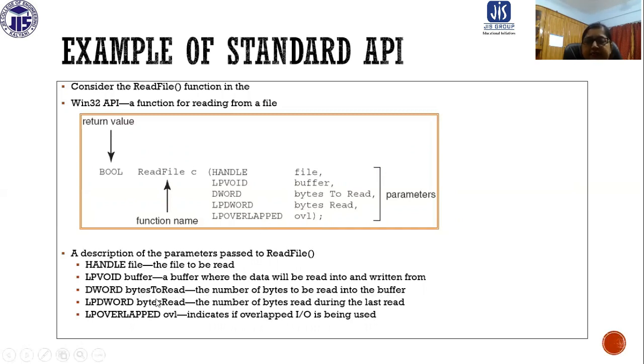LPDWORD bytesRead, this parameter is for the number of bytes read during the last read. And LPOVERLAPPED ovl, this is going to indicate whether overlapped I/O is being used. So whenever you use this ReadFile function in the Win32 API, these are the parameter values we need to give.